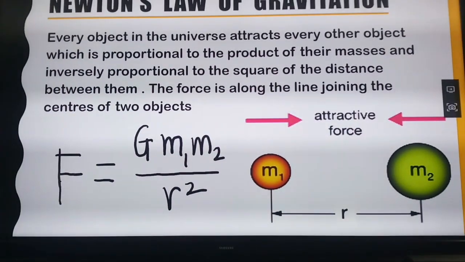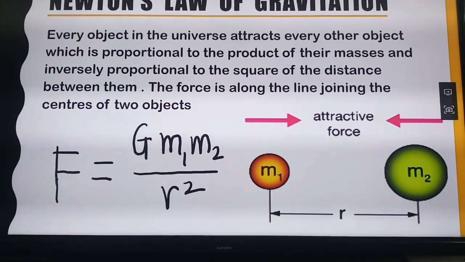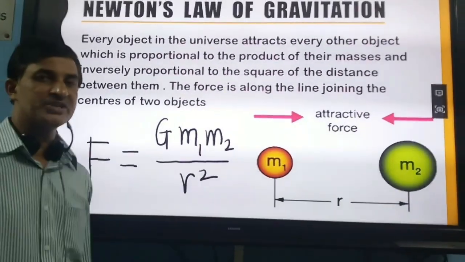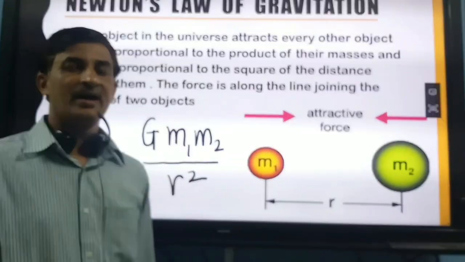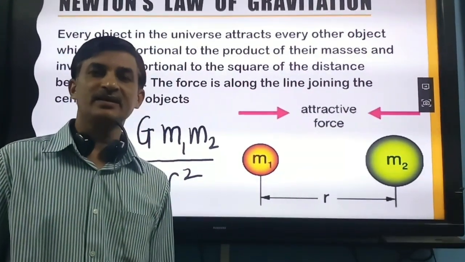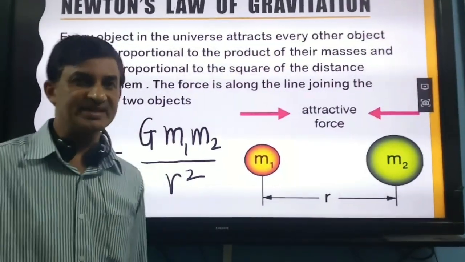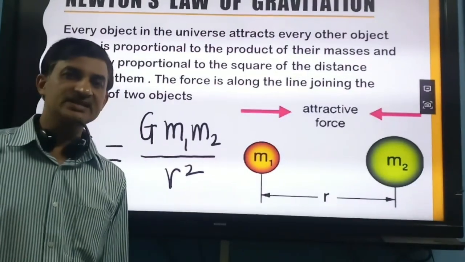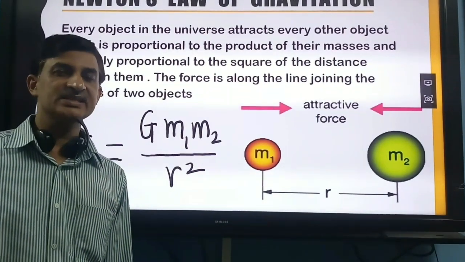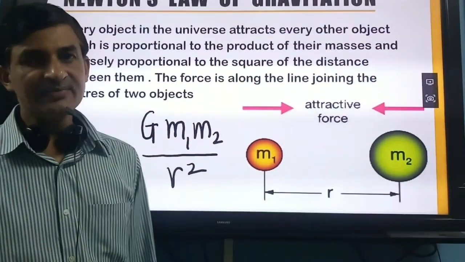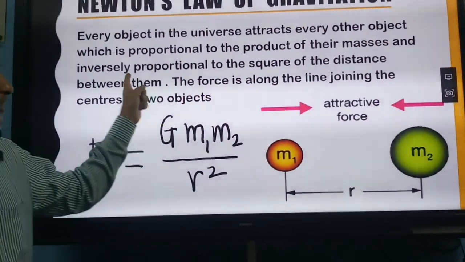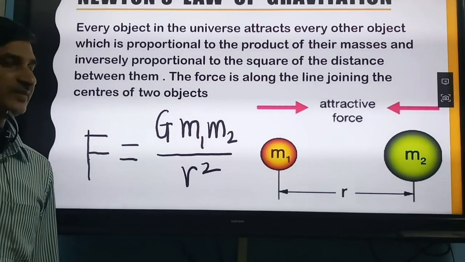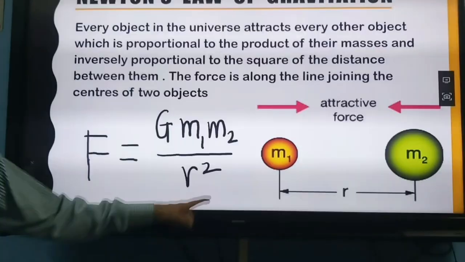Newton's law of gravitation is an observational law. Newton observed so many phenomena and proposed this law. According to this, every object in the universe attracts every other object by a force which is directly proportional to the product of their masses and inversely proportional to the square of the distance between these two bodies.